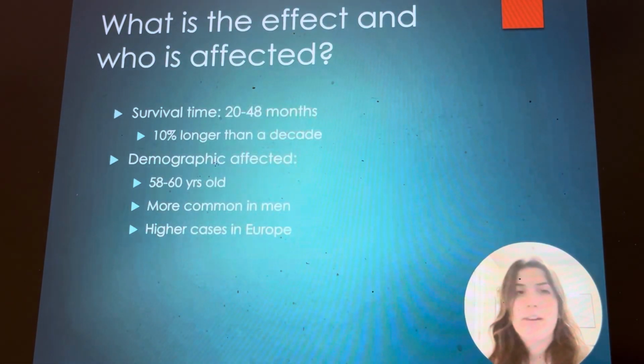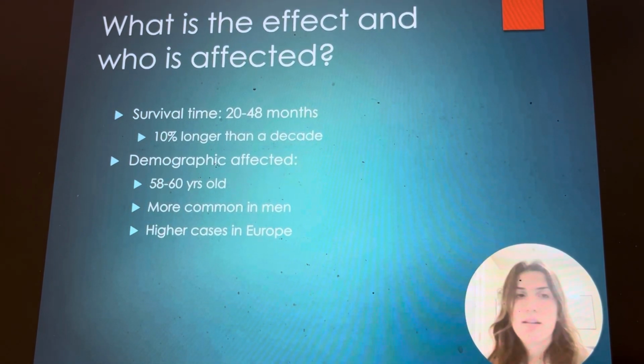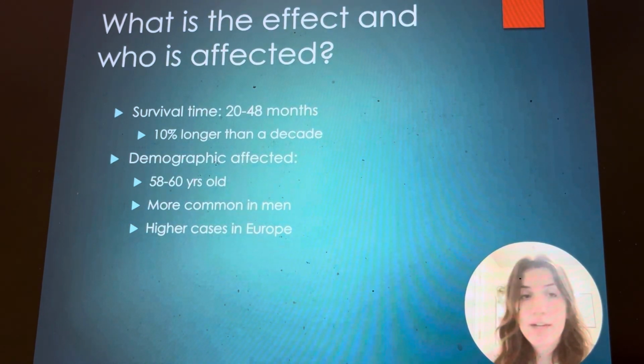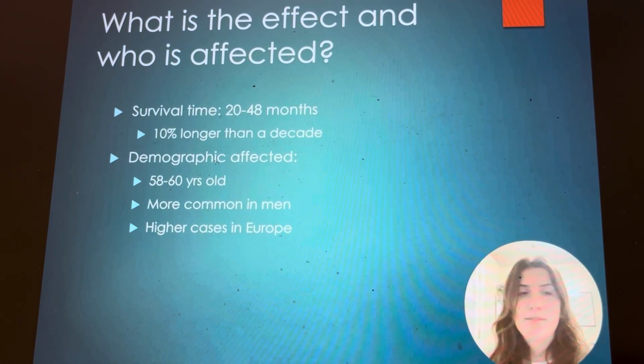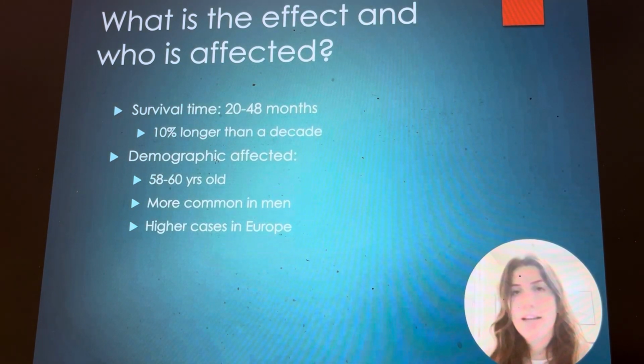What is the effect and who is affected? Survival time is usually 20 to 48 months. 10% of people go longer than a decade, but that's very uncommon. It usually affects 58 to 60-year-old people. It is more common in men than women, and higher cases are found in Europe.